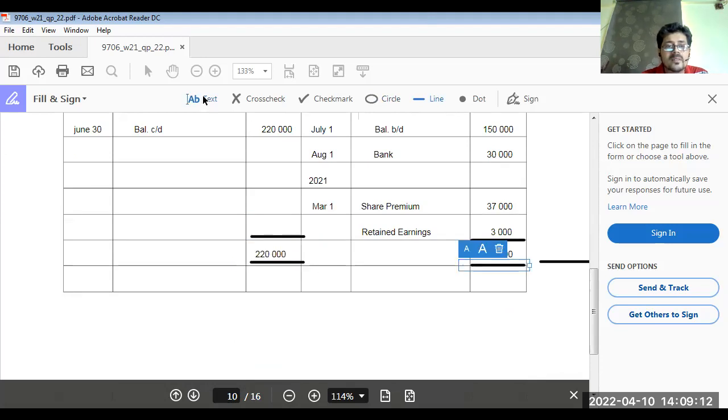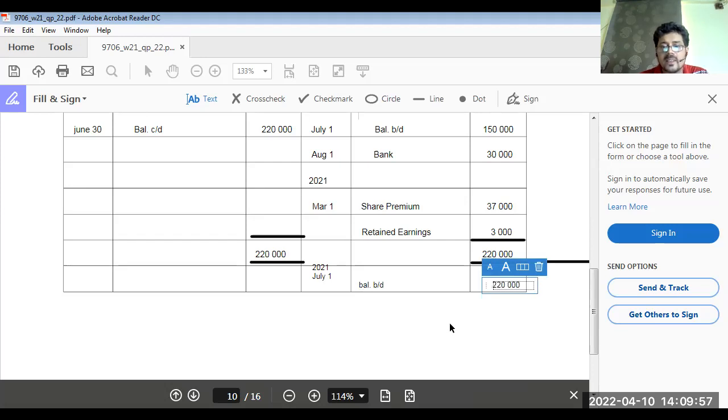Now, 2021, July 1st. Balance brought down 200.